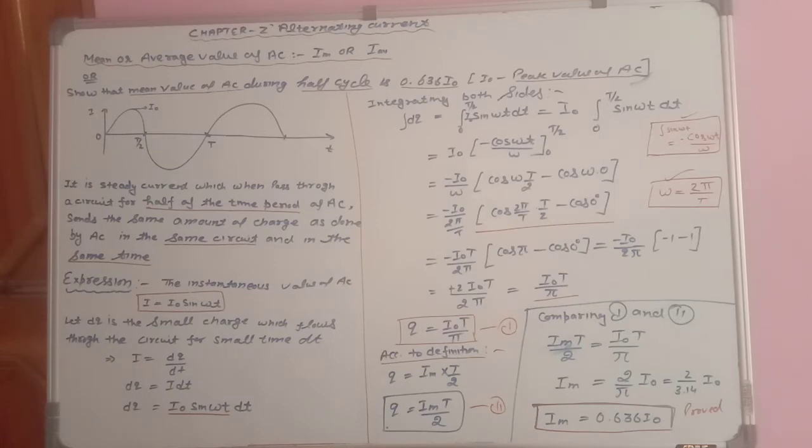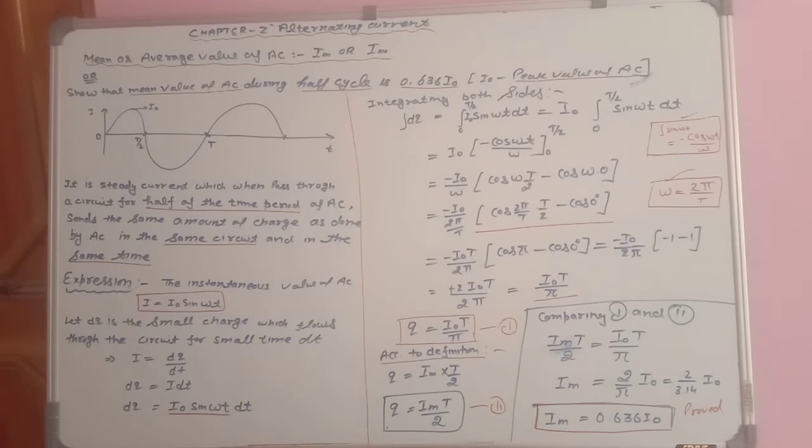And here one more type of current we will study, that is steady current. Dear students, steady current is nearly the same as direct current but not exactly the same. Sometimes the question is asked: are steady current and direct current the same terms?